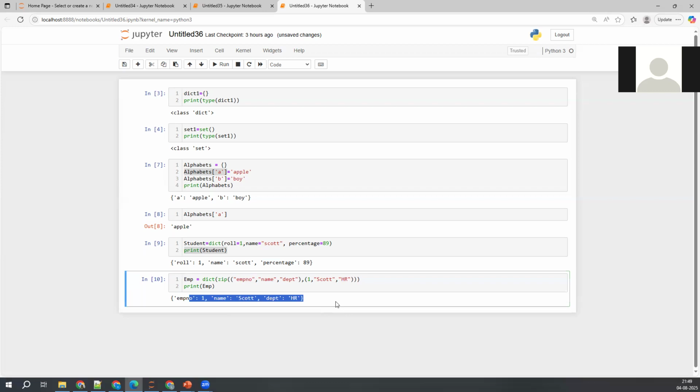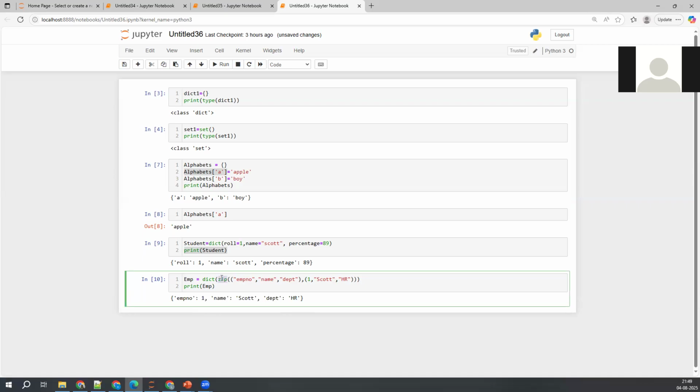See here. If you want to know the type of this one, you can write print of type of EMP. You'll get dictionary definitely. Clear? This is also one more way. I'm just discussing different ways to create a dictionary, and meanwhile explaining the use of zip as well.